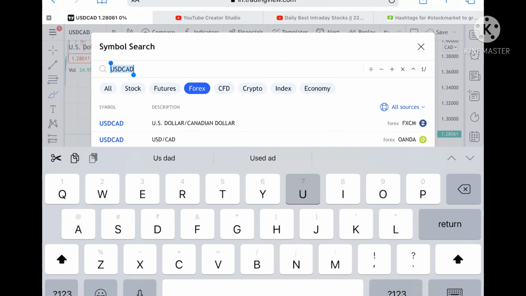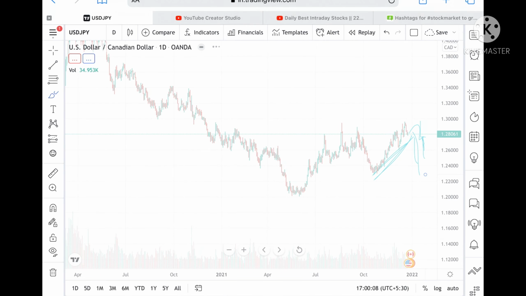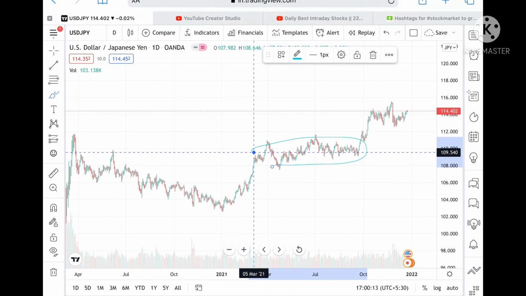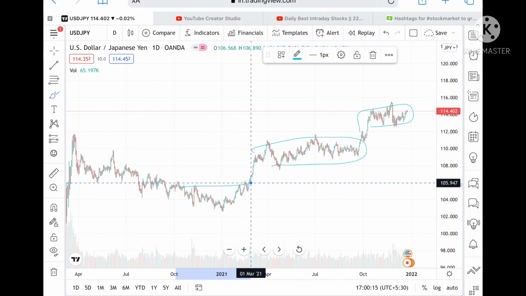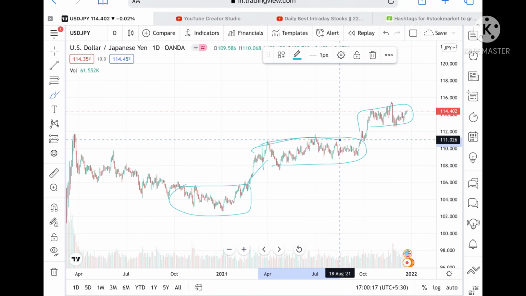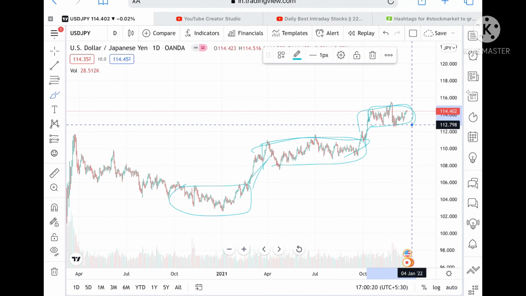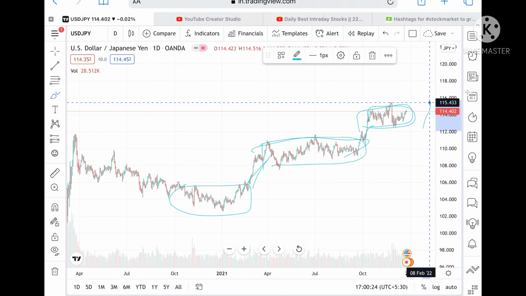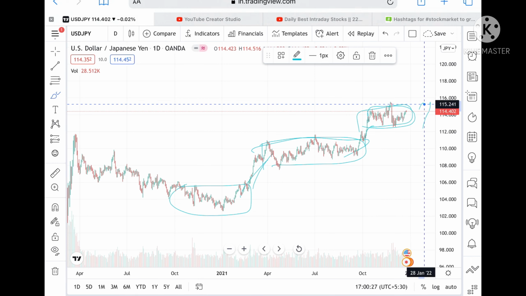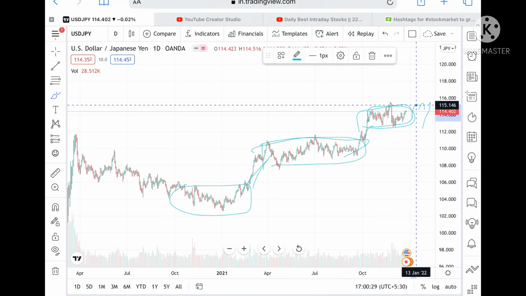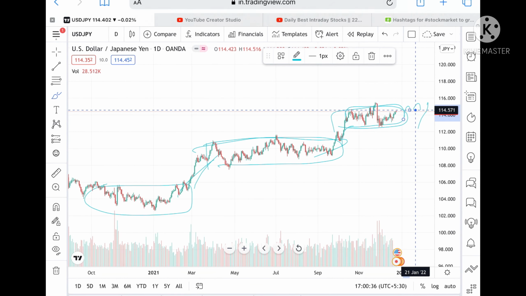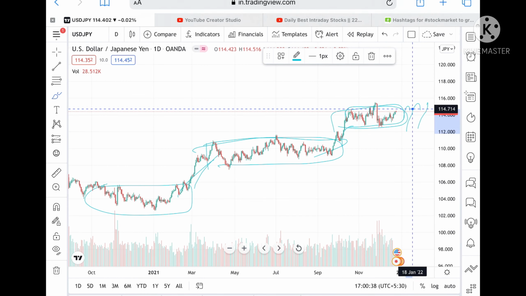If we talk about USD JPY, we have seen a pattern is forming. Okay, the pattern is forming which is showing that the trend after moving upside, we have seen in this particular range. So you have to understand the range high is around 115.433, and the next resistance is coming at around 114.619. So if it goes above this level, then we can see it can touch a level